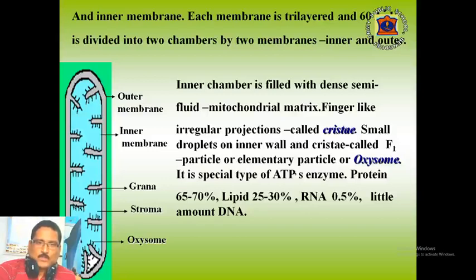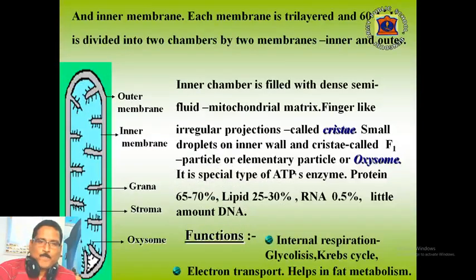Each F1 particle has three parts: base, stalk and head. Previously it was known as an electron transport element, but nowadays it is proved that it is a special type of enzymes of ATP. The chemical composition of mitochondria is like this: protein 65 to 70%, lipid 25 to 30%, RNA 0.5% and a little amount of DNA is found.